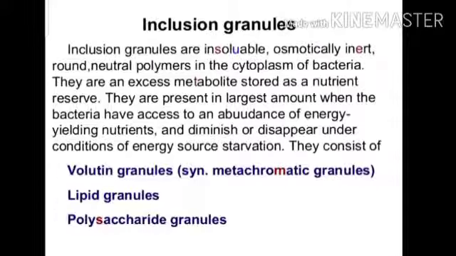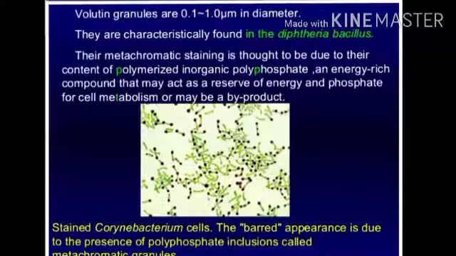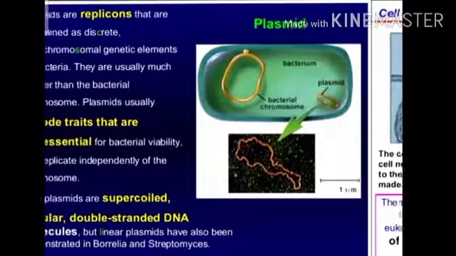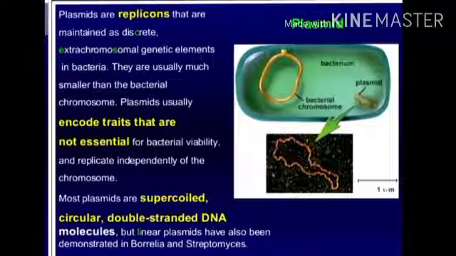So what are inclusion granules? Inclusion granules are insoluble, osmotically inert, round, neutral polymers in the cytoplasm of bacteria. It is a granule structure which is present in the cytoplasm of the bacteria. Next is the plasmid. Plasmids are extra-chromosomal DNA. So bacteria contain DNA, but there are some extra chromosomes present in the cytoplasm, that is called plasmid. Different plasmids have different functions.